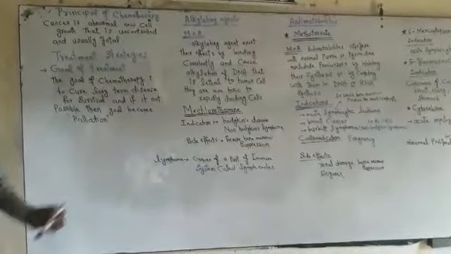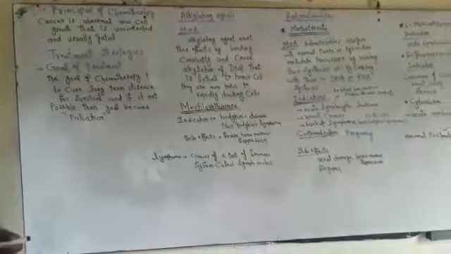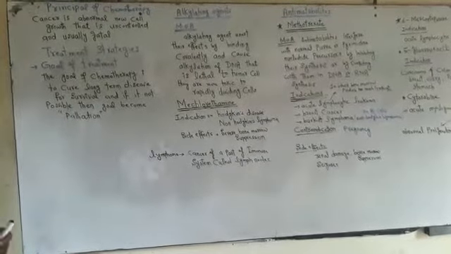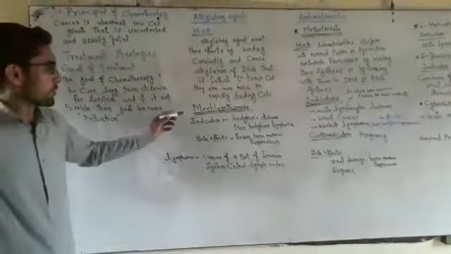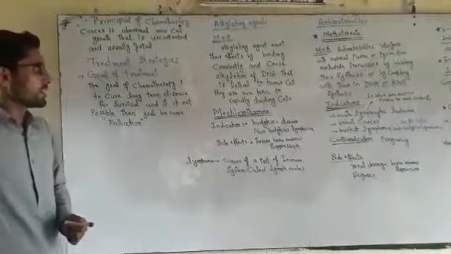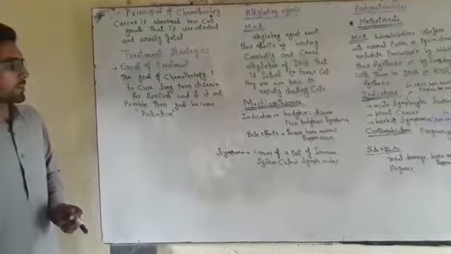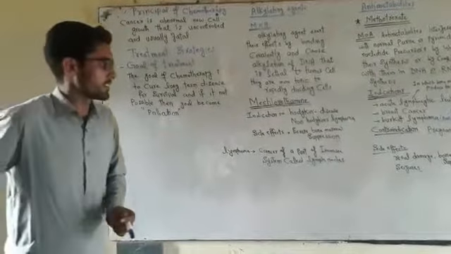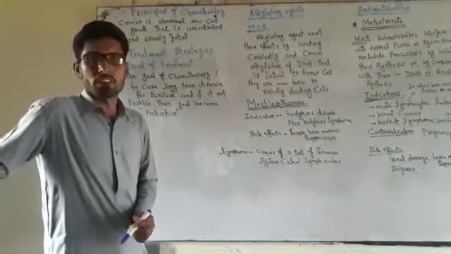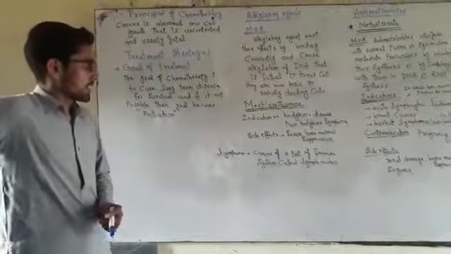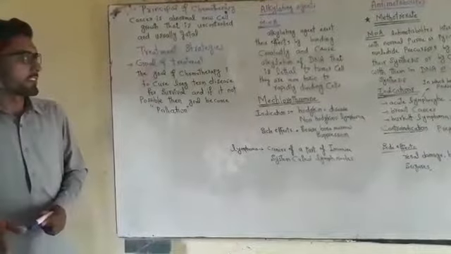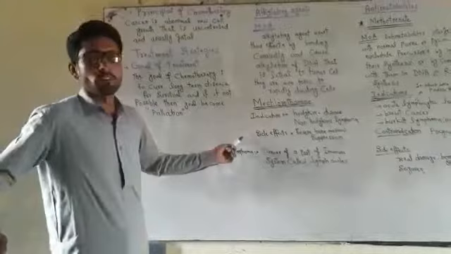In the classification we have discussed a number of medicines. It includes mechlorethamine, an alkylating agent which doctors mostly prescribe in Hodgkin and non-Hodgkin diseases. The major side effect of alkylating agents is severe bone marrow suppression.